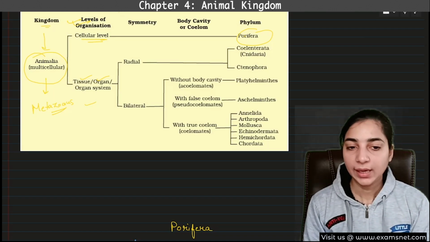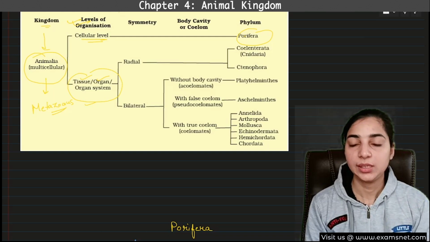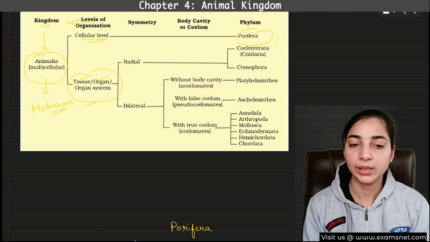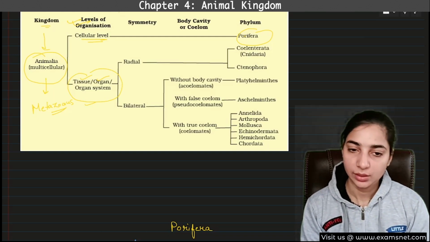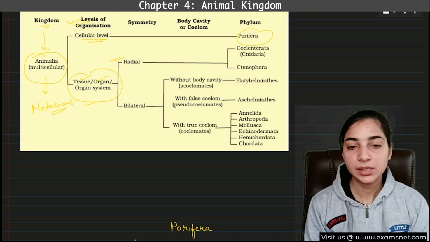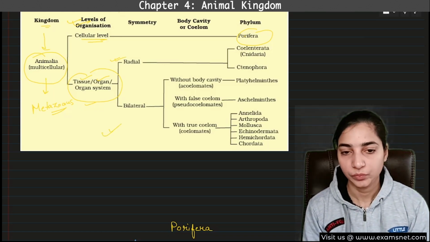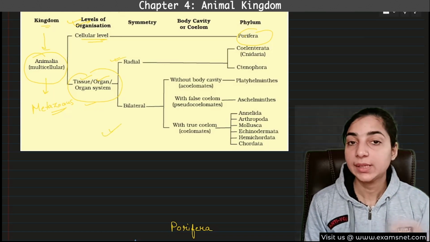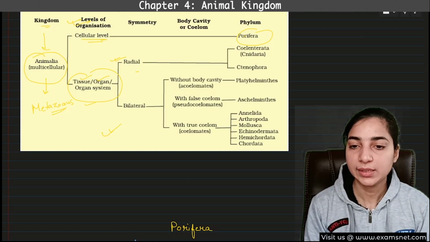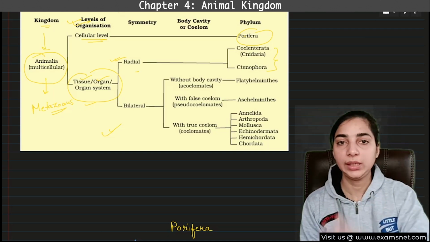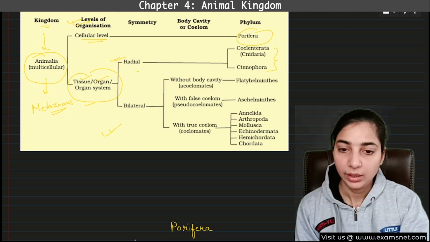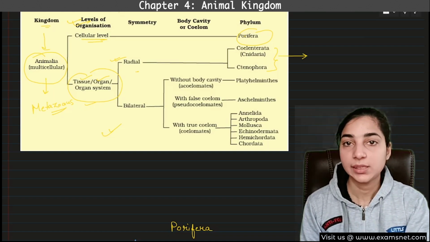Then under the second category, that means when there is tissue or organ system level of organization, symmetry can be present. The symmetry can be radial symmetry or bilateral symmetry. So what were the examples of radial symmetry? We had discussed that coelenterates and ctenophores, these two have radial symmetry. And one more thing we had discussed: adult echinoderms also have radial symmetry.